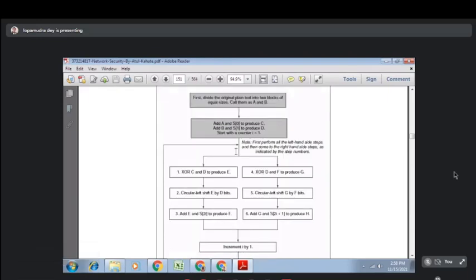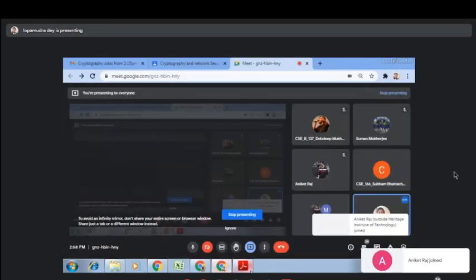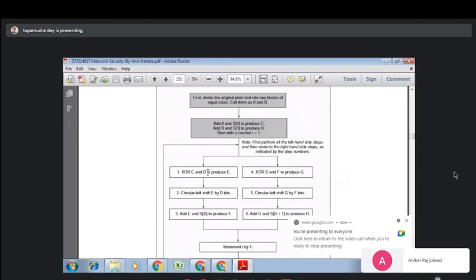Now there are operations on both sides that you have to perform. First you perform XOR between C and D to produce E, then circular left shift E by D bits, and then add E to S2 of I to produce F. So this is the left side you have to perform first.